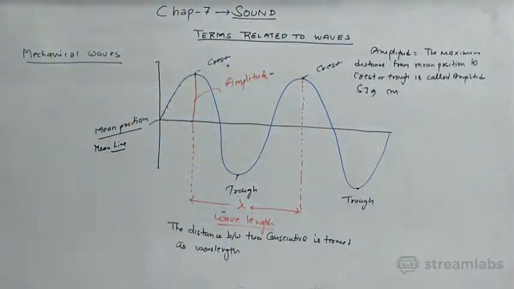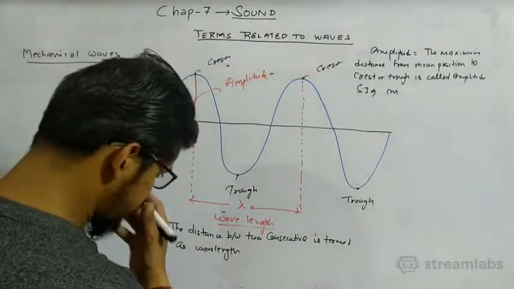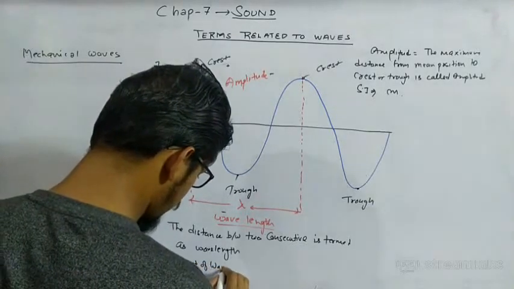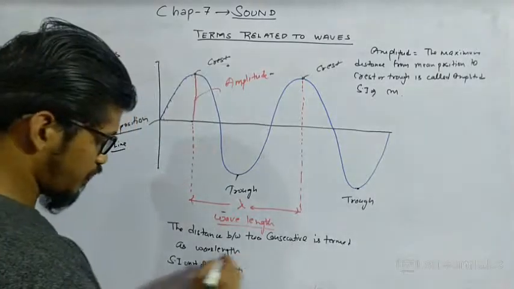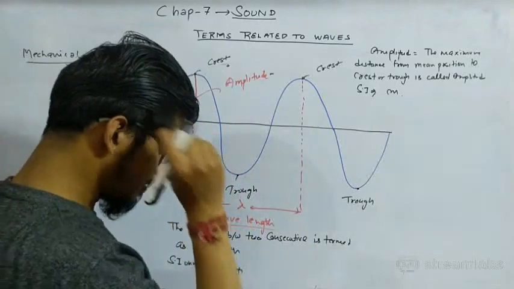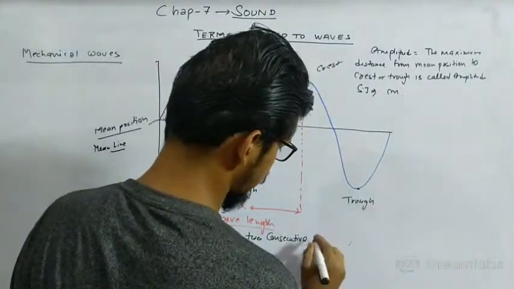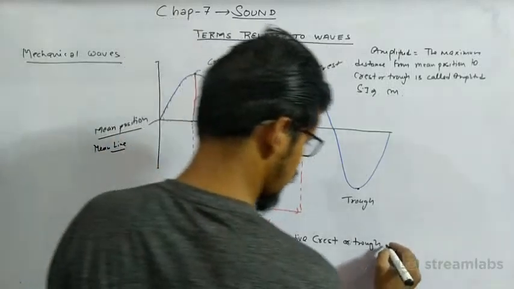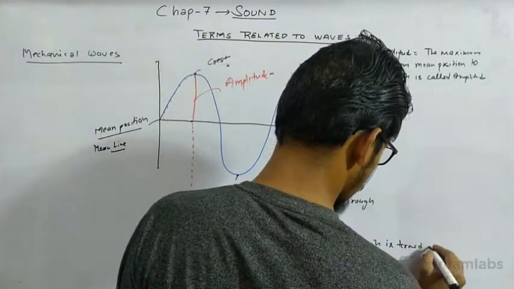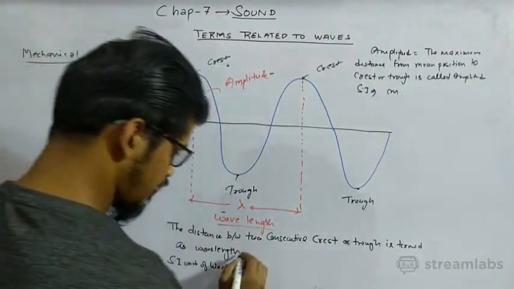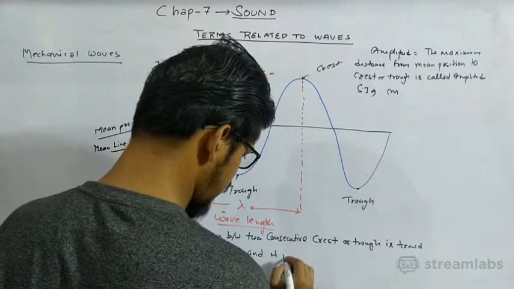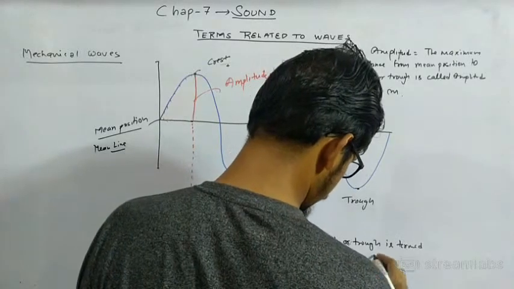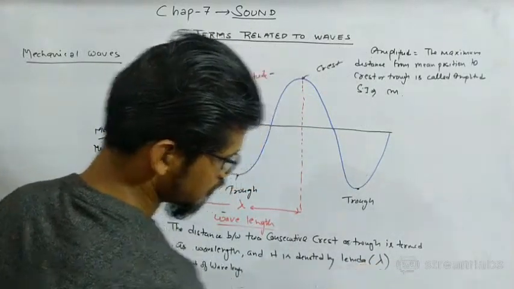And what is the SI unit of wavelength? You can write here: the distance between two consecutive crests or troughs is termed as wavelength, and it is denoted by lambda. The symbol of lambda is this.